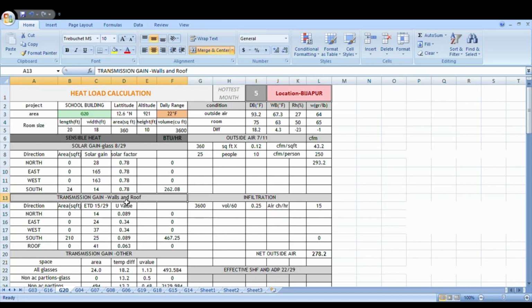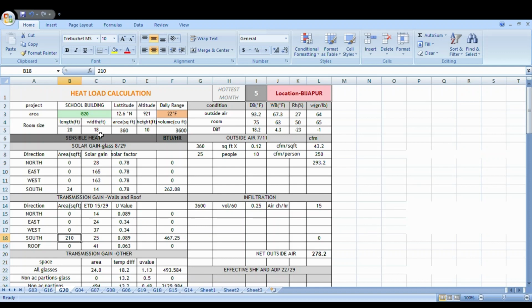As we know, our wall is exposed to sunlight in the south direction. Okay, the south side area, the width is 18 feet. So 18 into 13, we have to multiply by the height, which is 13 feet.